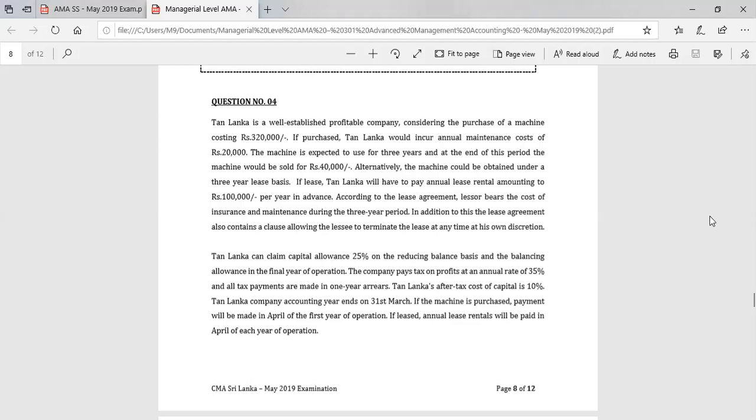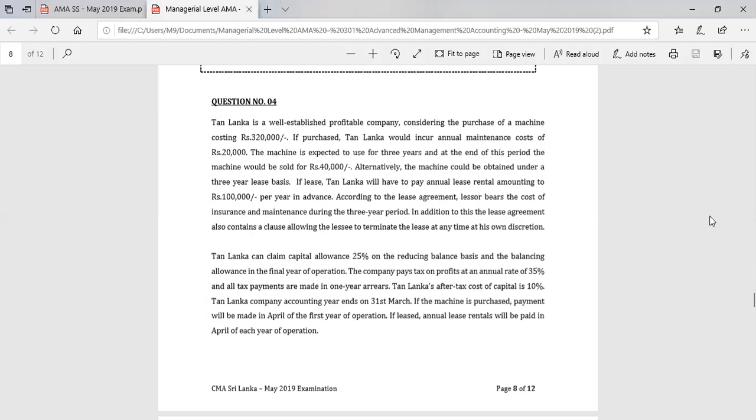Alternatively, the machine could be obtained under a 3-year lease. If it is leased, TAN Lanka will have to pay annual lease rental amounting to 100,000 per year in advance. According to the lease agreement, lessor bears the cost of insurance and maintenance during the 3-year period. In addition to this, the lease agreement also contains a clause allowing the lessee to terminate the lease at any time at his own discretion.